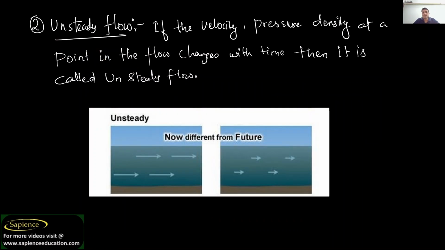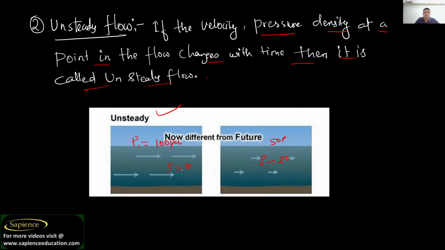Now I am talking about unsteady flow. What is unsteady flow? If the velocity, pressure, density at a point in the flow changes with time, then it is called an unsteady flow. For example, pressure is now here, earlier it was 100 Pascal. After some time you have seen that it is 50 Pascal. Some density's value is 100, now its density becomes 20.